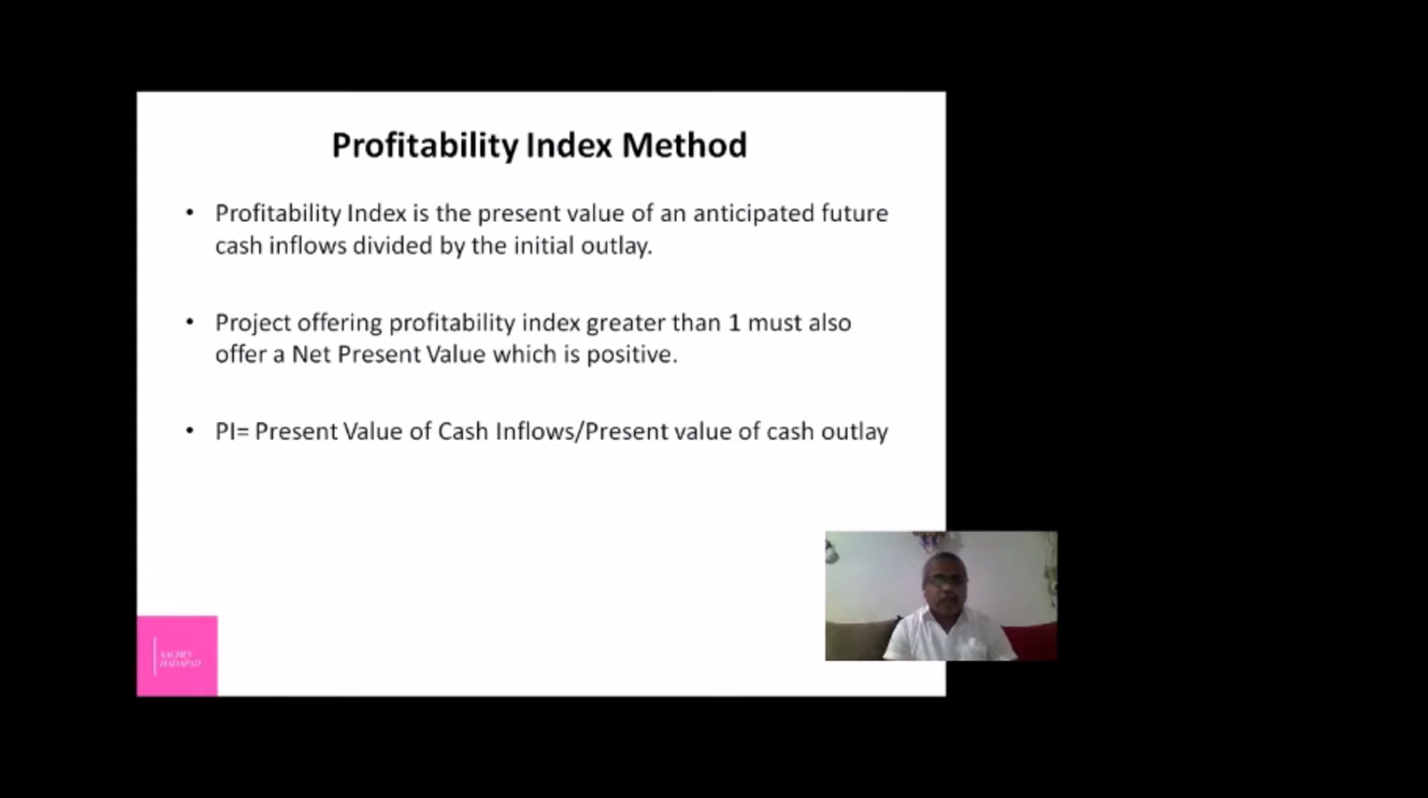Profitability index method. Profitability index is the present value of anticipated future cash inflows divided by the initial outlay. A project offering a profitability index greater than 1 must also offer a net present value which is positive, which is a required one. PI is equal to present value of cash inflows upon present value of cash outlay. Thus, you can calculate the profitability index.